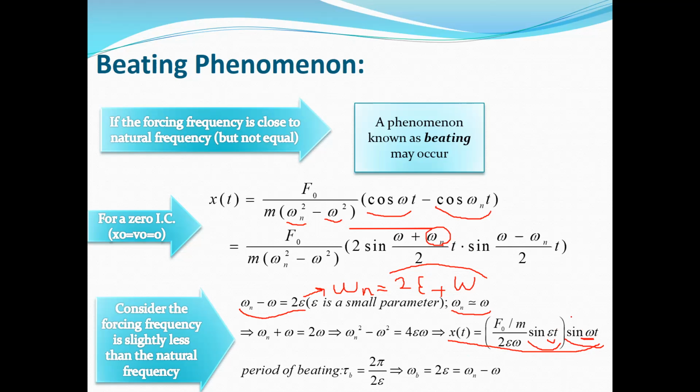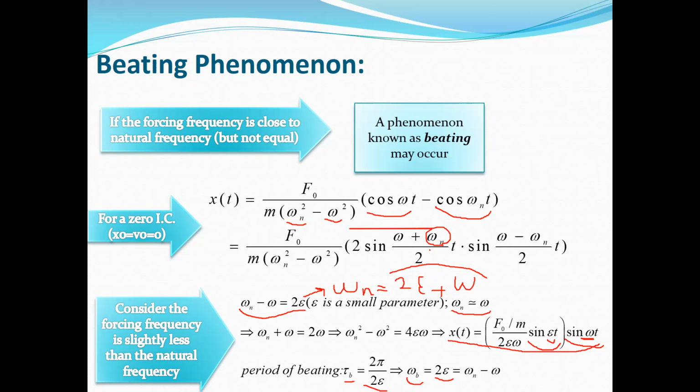So we can define a period of beating, called tau sub b, equal to 2 pi divided by 2 epsilon, where 2 epsilon is the frequency of the beating, equal to the difference between the frequency of excitation and the natural frequency. Also we have omega b, the beating frequency, equal to 2 times epsilon. So the beating frequency is equal to the difference between the natural frequency and the frequency of the excitation.